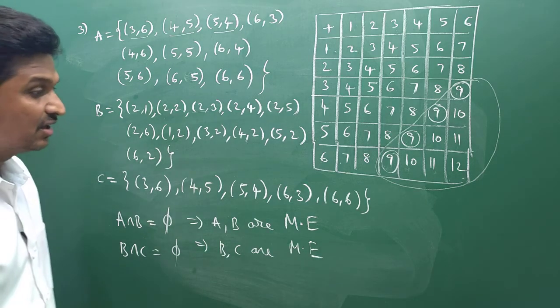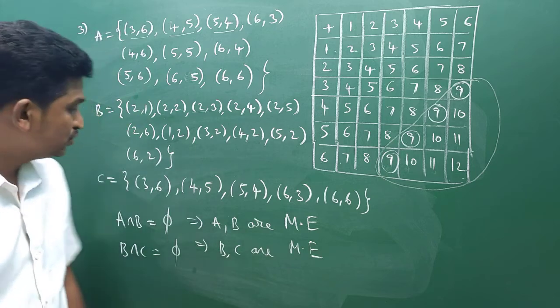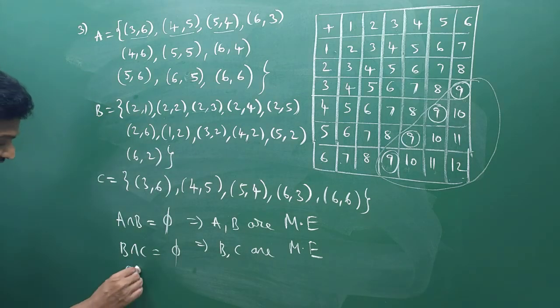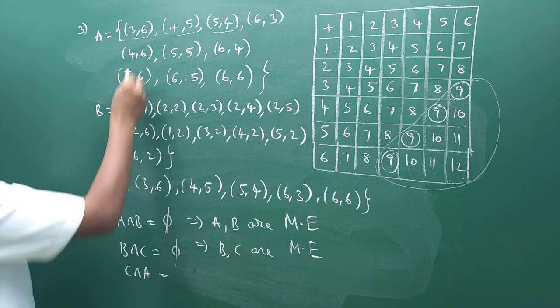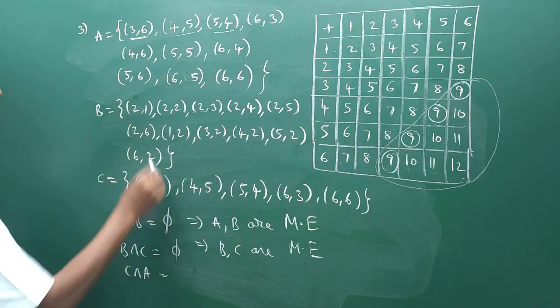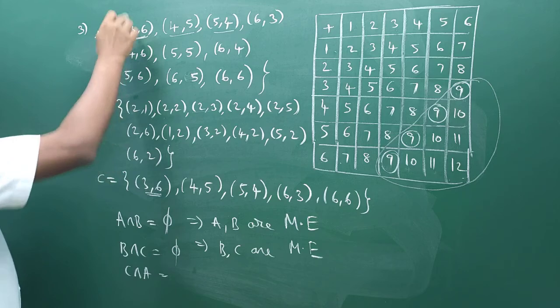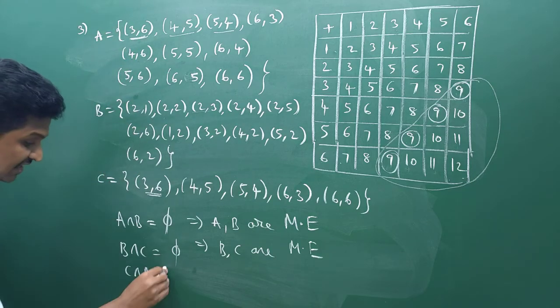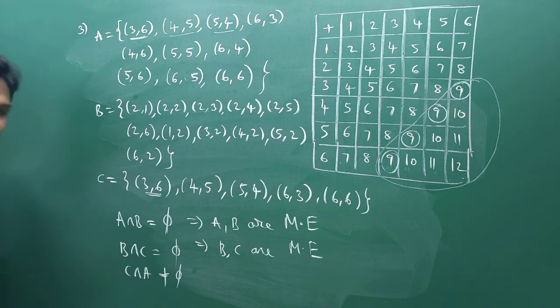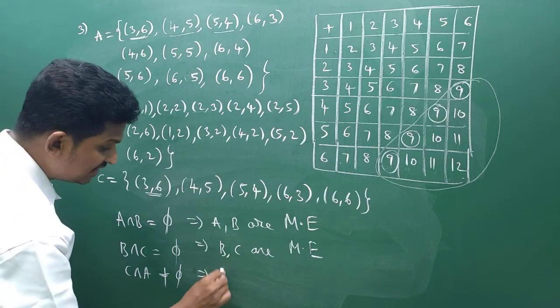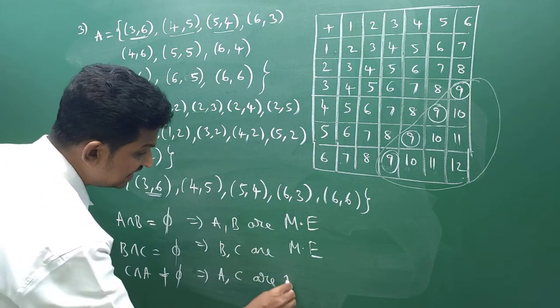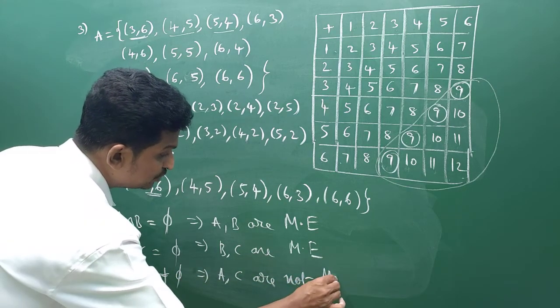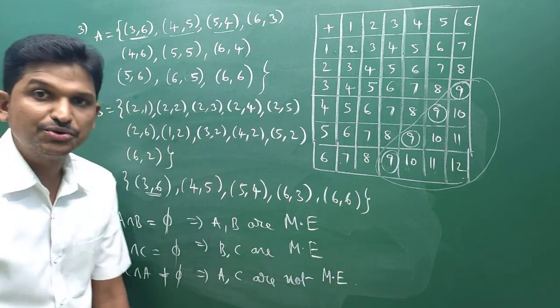And next, which pair is mutually exclusive? A intersection B, B intersection C is over. C intersection A. Okay, C intersection A. You see here 3 comma 6. 3 comma 6 is common in both A and C. So C intersection A is a non-empty set. From this, what we can say? We can say that A comma C are not mutually exclusive.